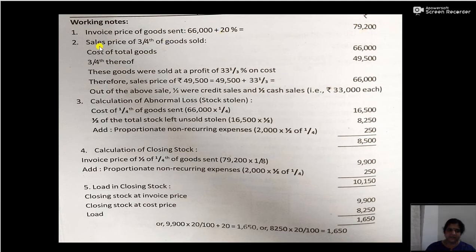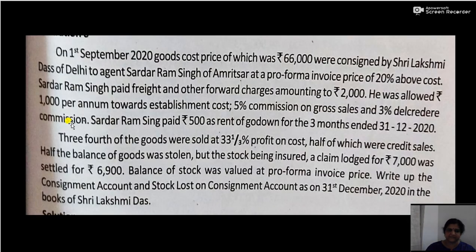Now what about the sale price? The sale price is given in the question as 3/4 of the goods were sold at 33 1/3% profit on cost, half of which were credit sales. So here we have to calculate the sales, that is 3/4 of the goods were sold and there is a profit of 33 1/3% on cost. So first we have to calculate 3/4 of goods on cost, that is 3/4 on cost is equal to total goods sent, 66,000.